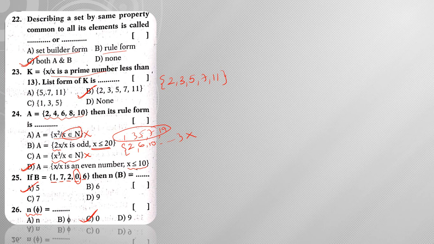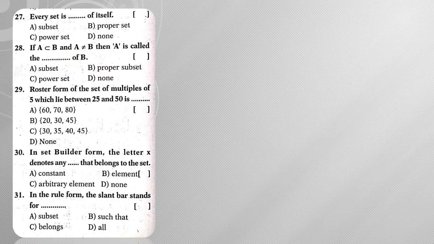Now the next one. Every set is a subset of itself, right? If A is a subset of B and A is not equal to B, then A is called a proper subset of B. If A is equal to B, then you can say that it is just a subset of B, right? If A is not equal to B, then we can say that A is a proper subset of B.